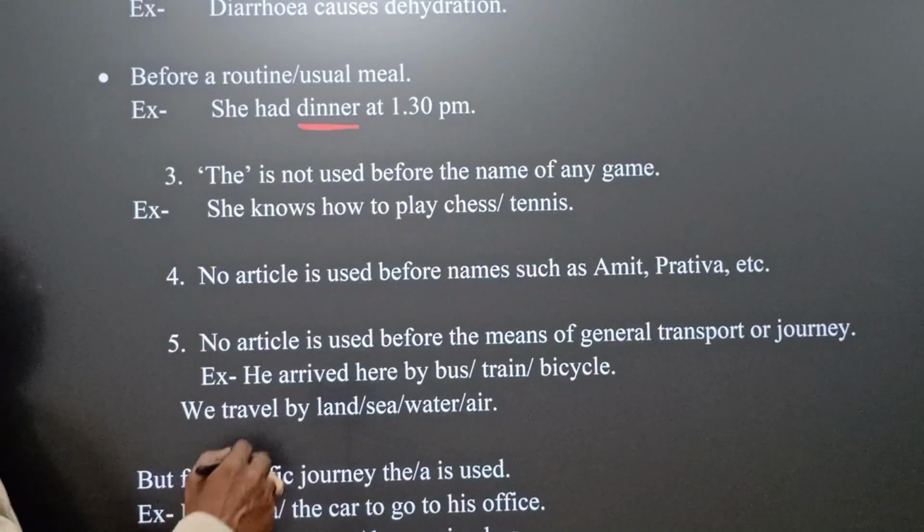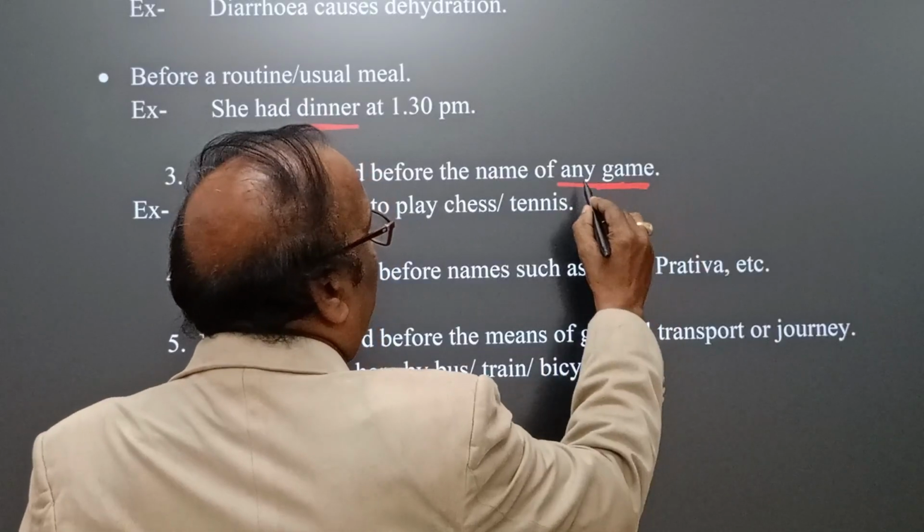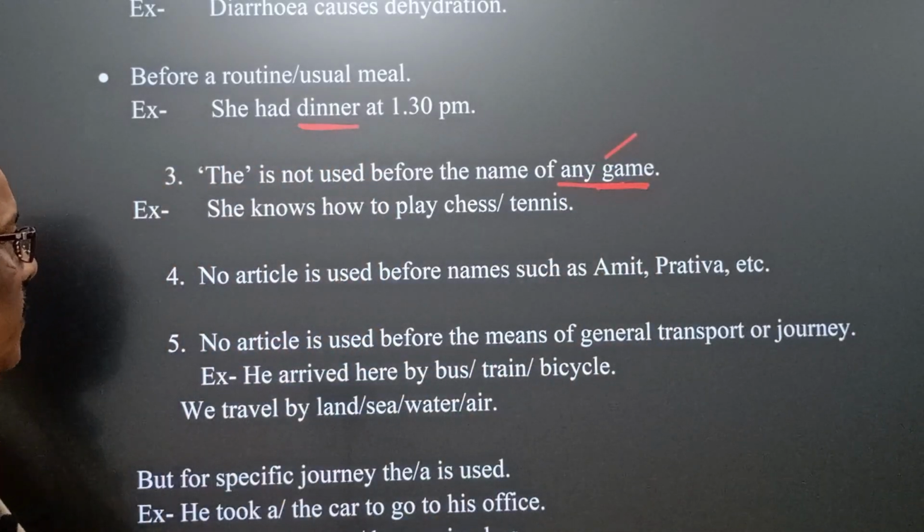"The" is not used before the name of any game. You see, any game. This is also another important factor.